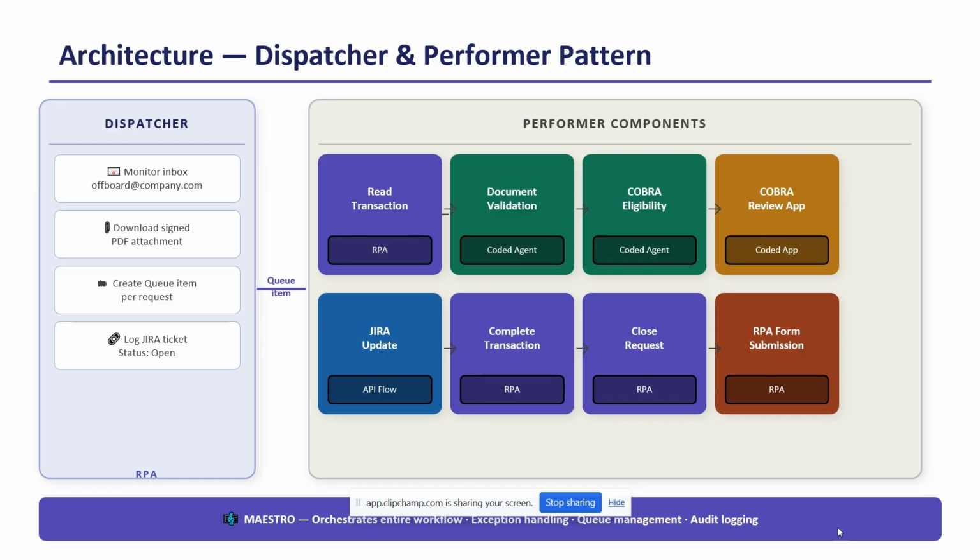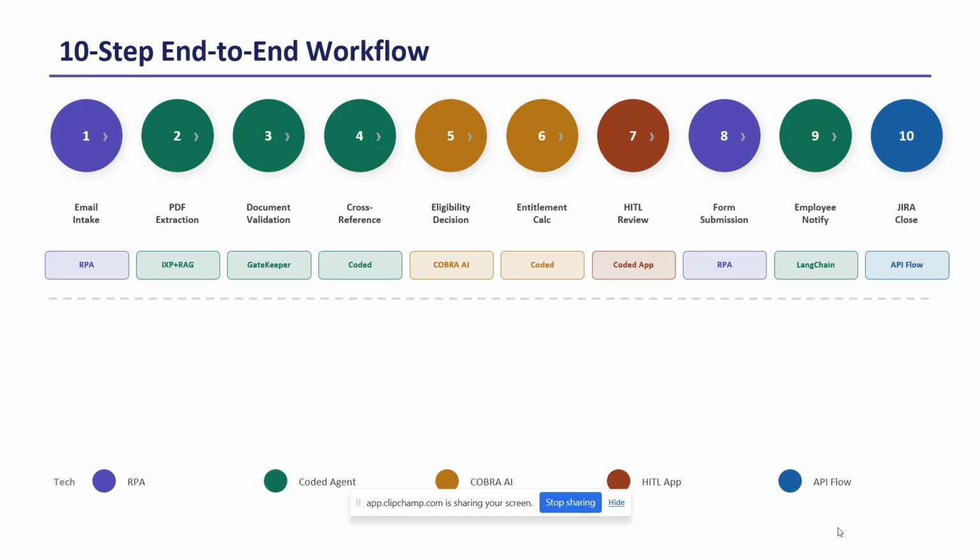Once the request is submitted, the site will give one reference ID. That reference ID would be sent to the end user in the same email without breaking the email thread. So in whichever email the employee raised the request, in the same email the agent will respond to the employee. So this is the end-to-end workflow: the email intake, PDF extraction, document validation, cross reference, eligibility decision, entitlement calc, human in the loop review, form submission, employee notify, and Jira close.